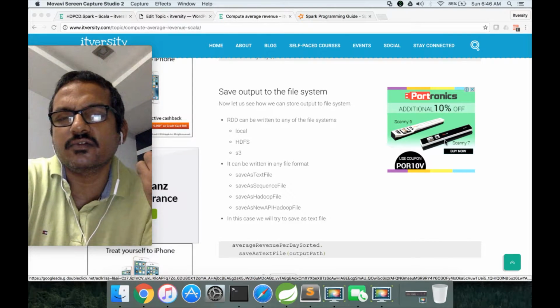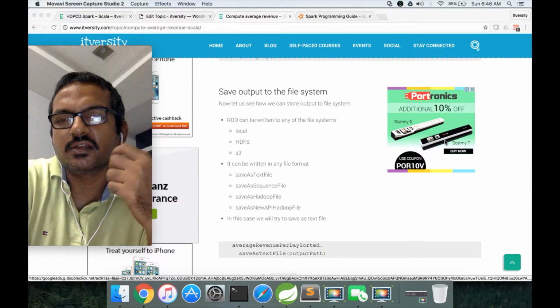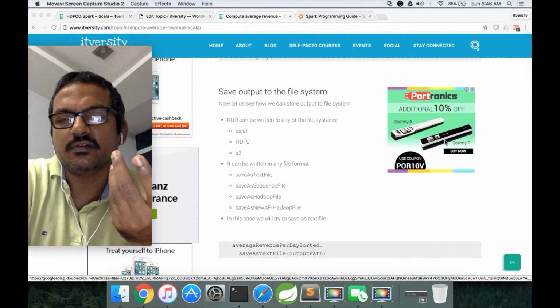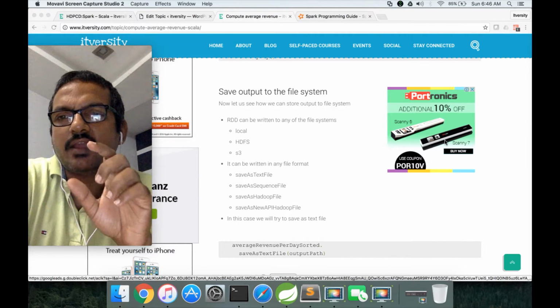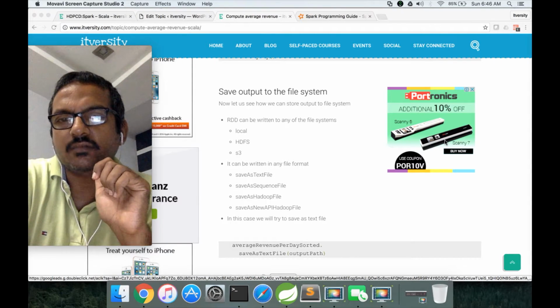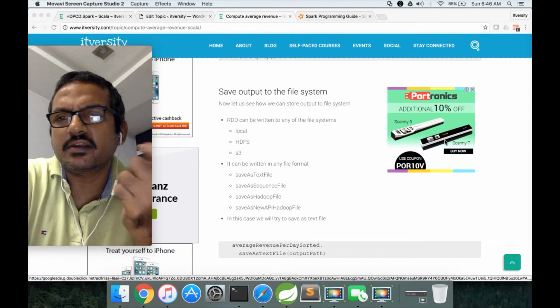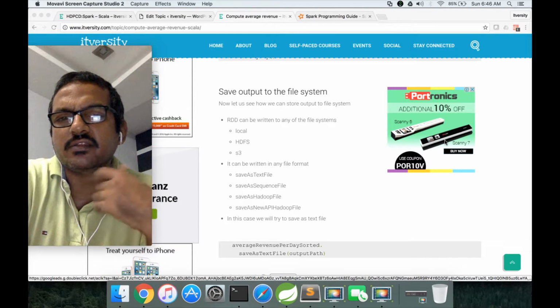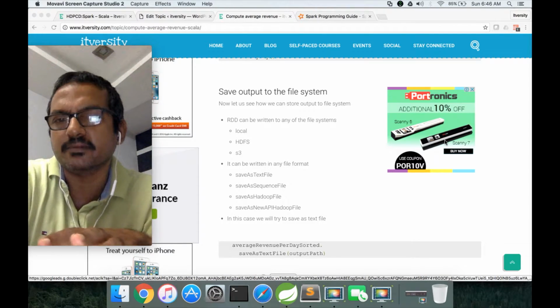The same way we do it for reading using Spark Context, we have to do it for writing using RDD. Only difference is reading happens on Spark Context and writing happens on RDD. And then it can be written to any file format. You can save it as a text file, you can save it as sequence file, you can save as any Hadoop formats either by using old API and new API.